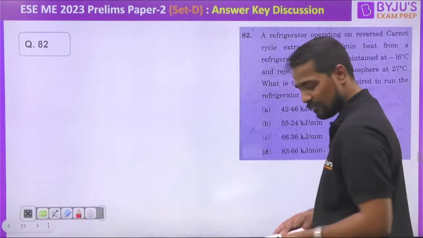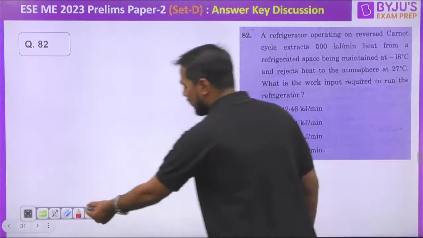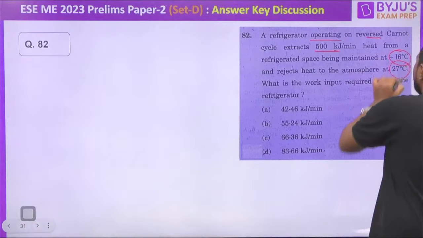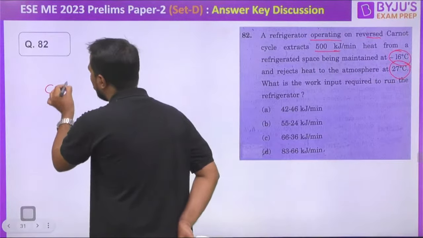Very easy question. You need to find the COP of the reverse Carnot cycle, my dear. A refrigerator operating on the reverse Carnot cycle, with the refrigerating effect given to us. After that, the evaporator temperature and condenser temperature are both given to us. Are we not able to write the COP of the reverse Carnot cycle?